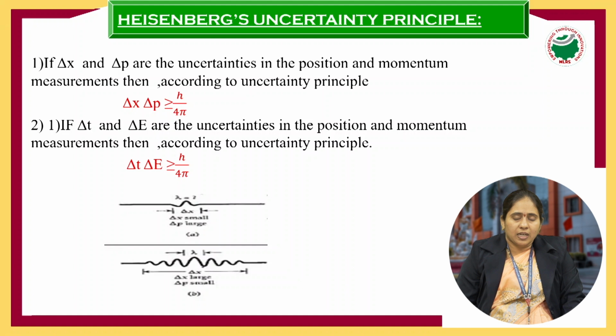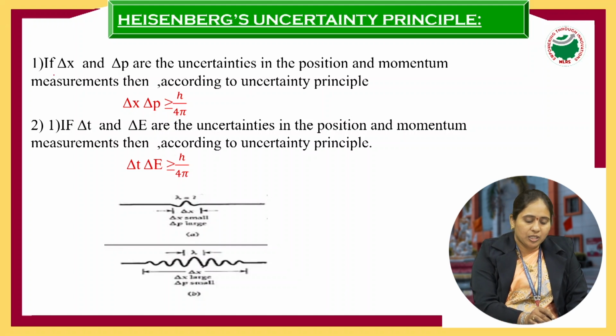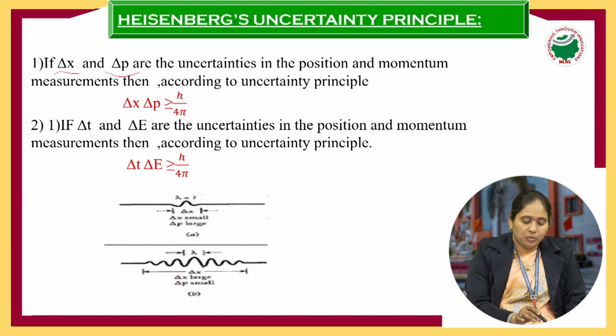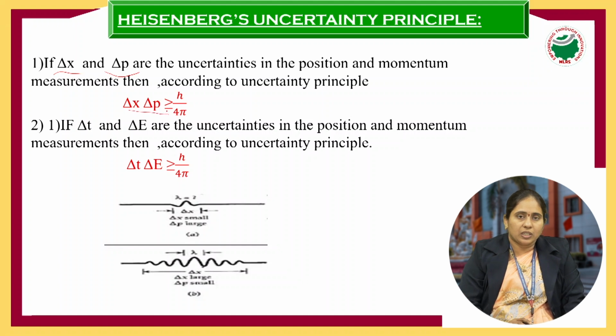Here the uncertainty in finding the position is represented by delta x, and the uncertainty in finding the momentum is represented by delta p. So what is the statement proved by Heisenberg? Delta x into delta p is greater than or equal to h by 4 pi. That is statement number 1, the principal mathematical expression.